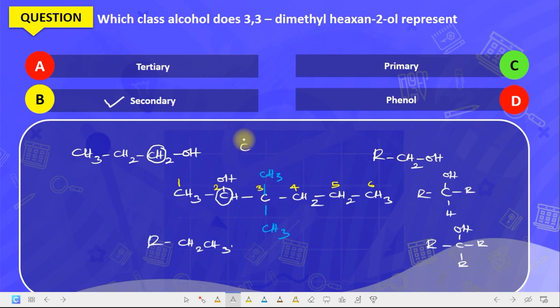How about if you have OH, then you have CH3, CH3 and CH3? What class of alcohol is this? This is tertiary, because the carbon carrying the OH is attached to how many other carbons? 1, 2, and 3 other carbons. So the correct answer to this question is option B, which is secondary alcohol.